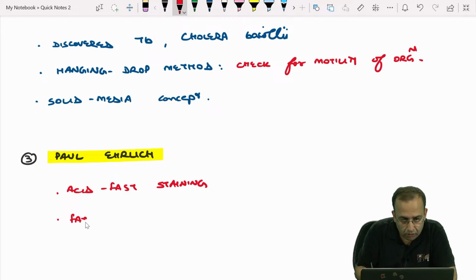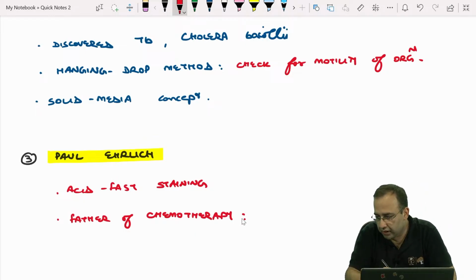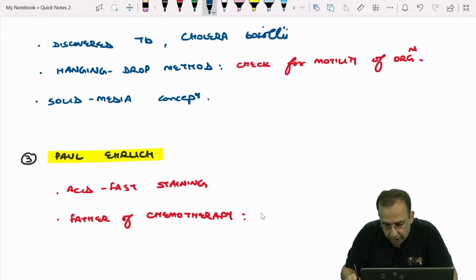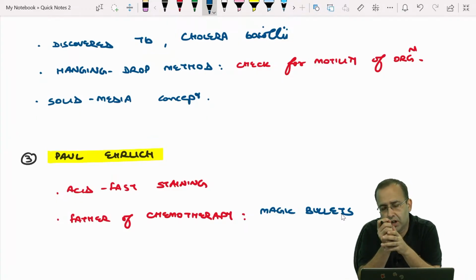Next, he is also called father of chemotherapy. Why do we call him the father of chemotherapy? Because he introduced the concept of magic bullets, which were arsenic coated compounds.